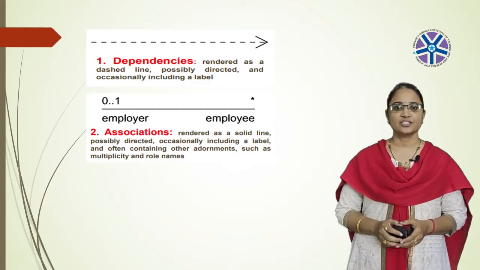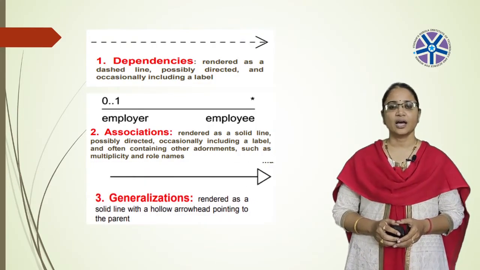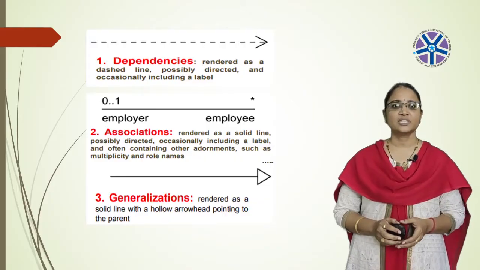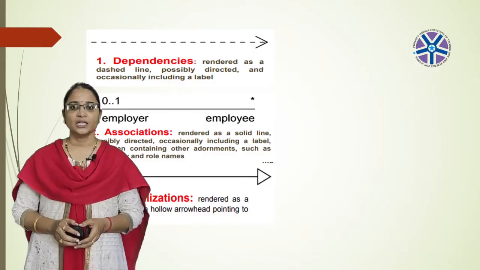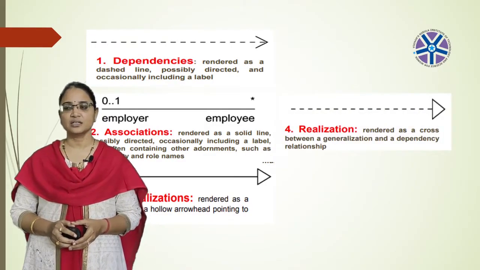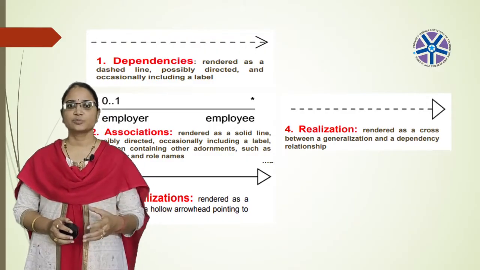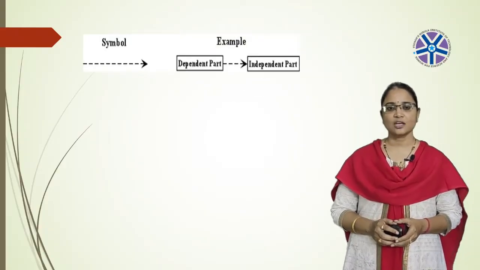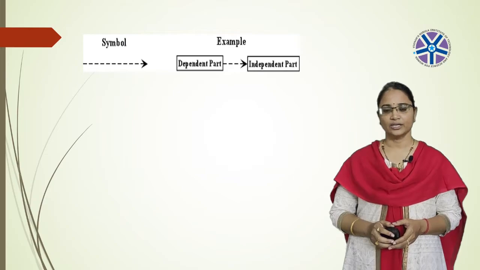Next one is generalization. Generalization is rendered as a solid line with a hollow arrowhead pointing towards the parent. And next one is realization. It is rendered as a cross between a generalization and a dependency relationship. So next, coming to the way the relationships can be used. Suppose dependency. As I already told you, dependency is rendered as a dashed line with the arrowhead.